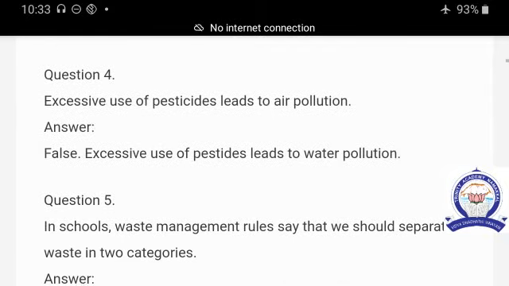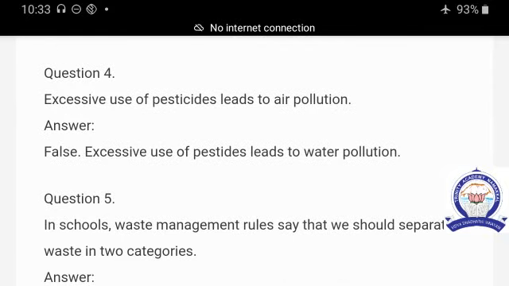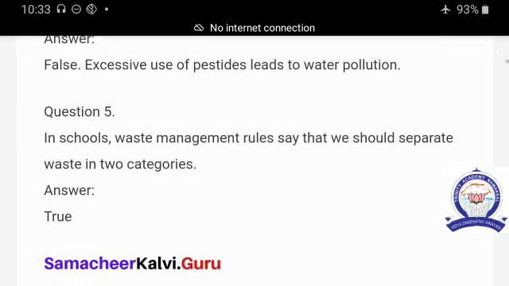Question number 4. Excessive use of pesticides leads to air pollution. The statement is wrong. So the answer is false. Excessive use of pesticides leads to water pollution. These pesticides affect the microorganisms, minute fishes and planktons. So it causes water pollution.